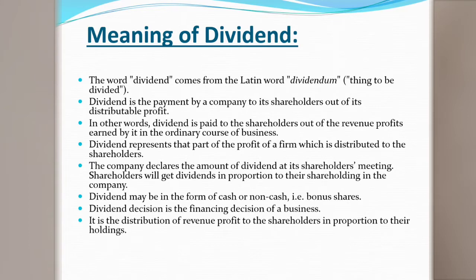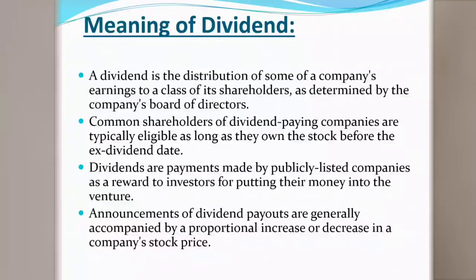So in simple words, dividend is a profit which is distributed to its shareholders. Dividend is a kind of profit of the company, which is given to a shareholder in cash and sometimes in non-cash. Non-cash refers to bonus share. If the bonus share is distributed as the dividend, that we call non-cash. So that is the difference between cash and non-cash: cash means money is provided, and non-cash means the bonus share is provided.